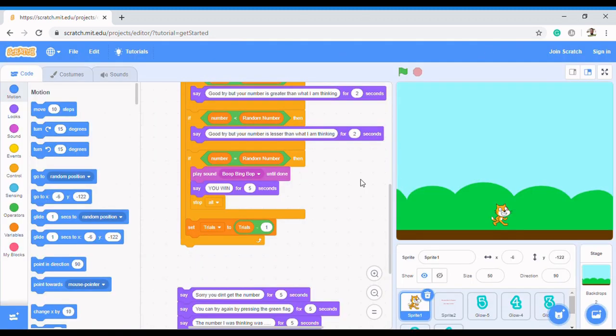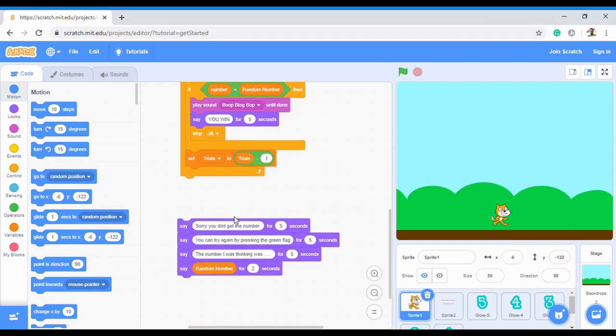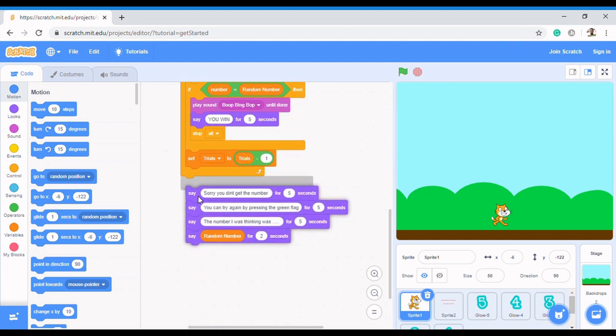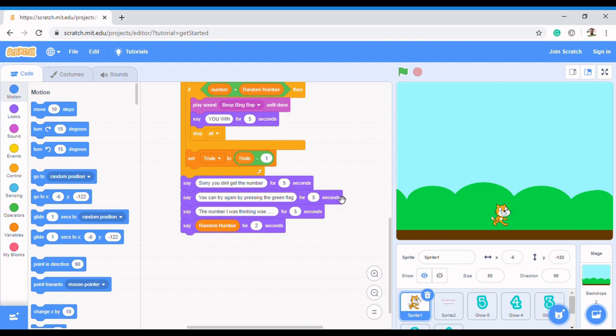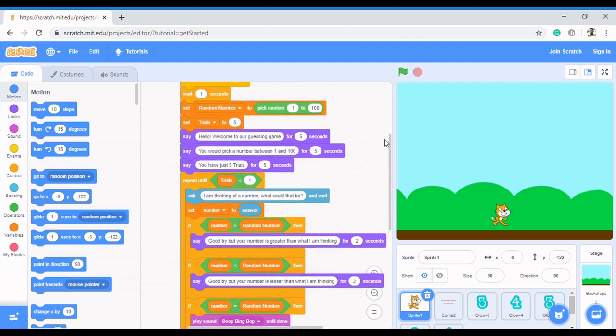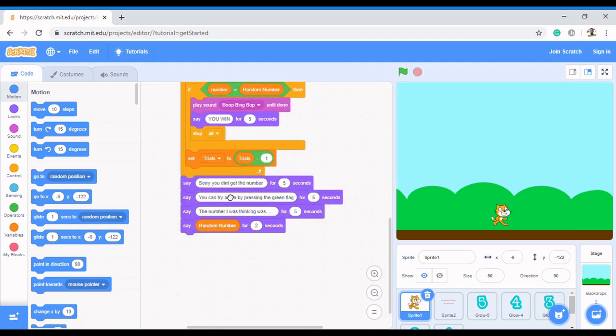All you need to do is come right here and add all of this under all the code, after you finish running the repeat function. So you come under the code and say, sorry, you didn't get the number. You can try again by pressing the green flag, and the number I was thinking was, and then it's going to tell us the random number. That would give us a feeling that at least we tried.